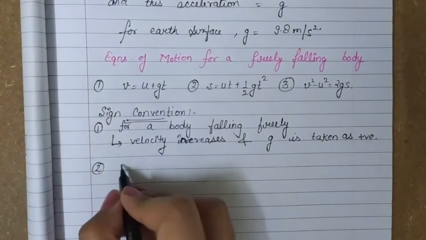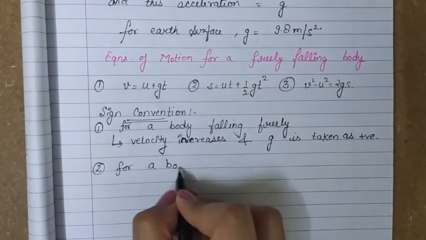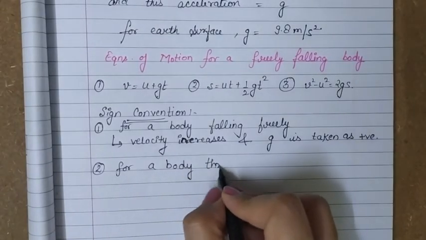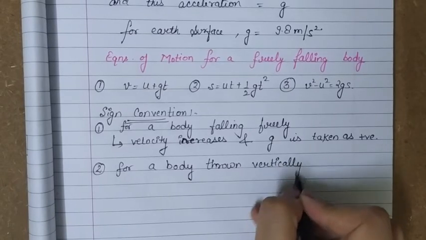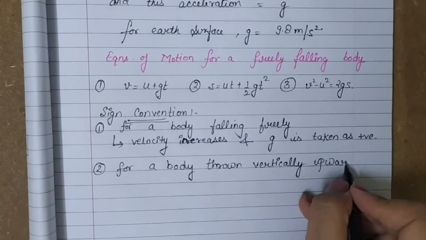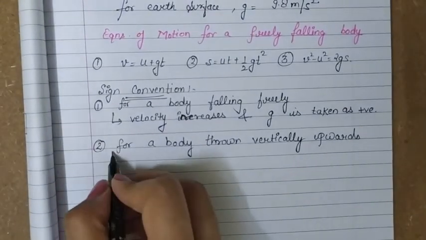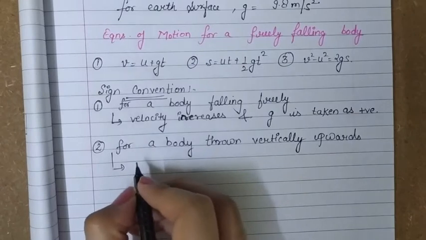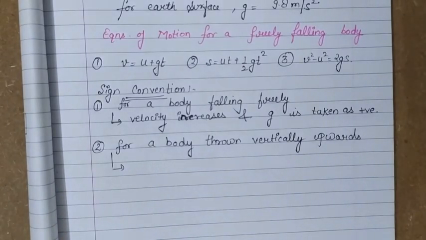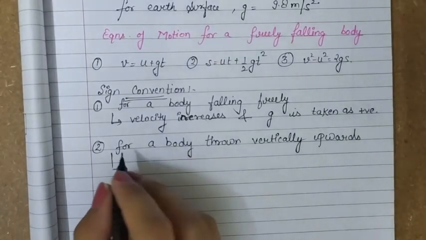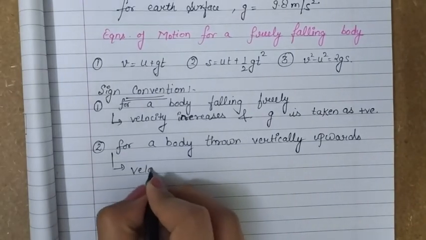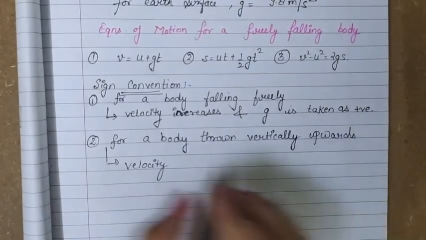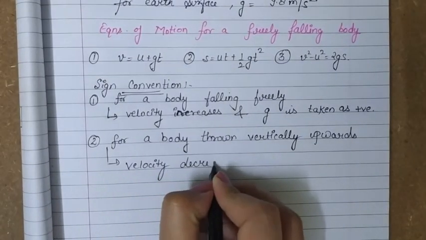Now the second point is for a body thrown vertically upwards. In such a case, the velocity of the body decreases, and after reaching a certain height its velocity becomes 0, and it comes back to earth's surface because of gravity.